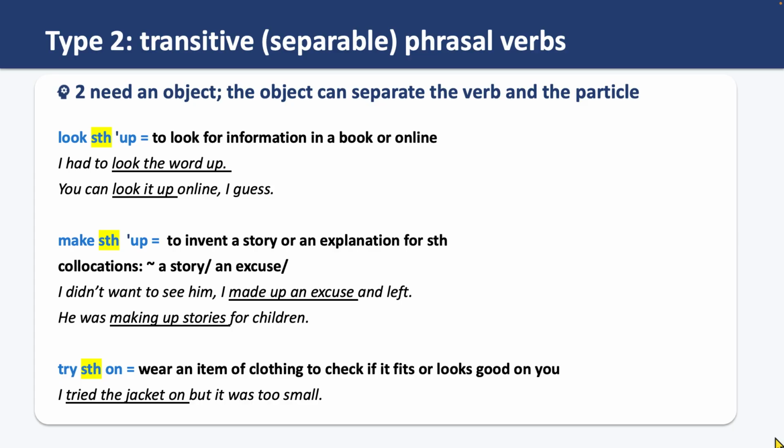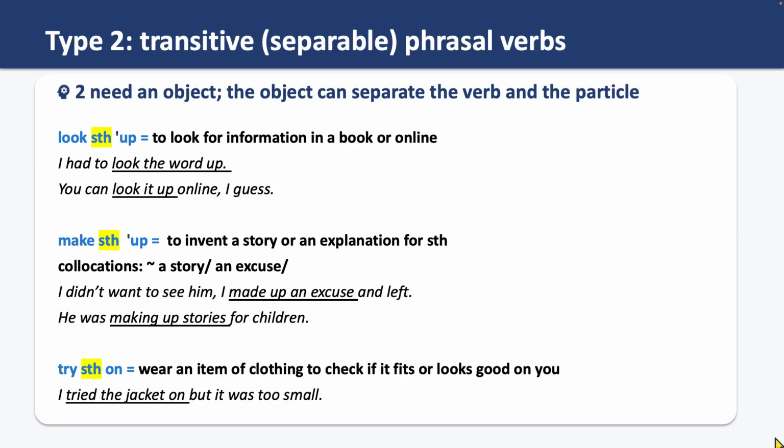Or, remember the separable? Because this is a separable phrasal verb, we can say make a story up or make up a story. Make an excuse up or make up an excuse. Here's an example. I didn't want to see him. I made up an excuse and left.